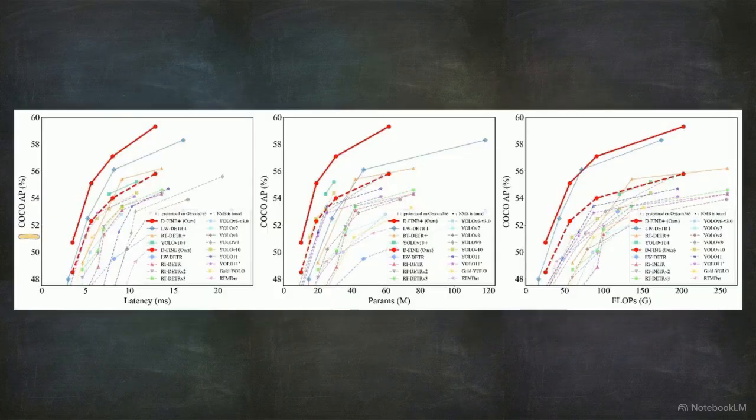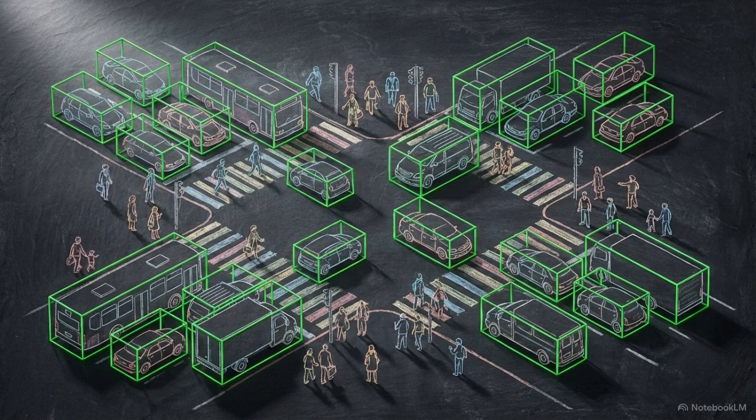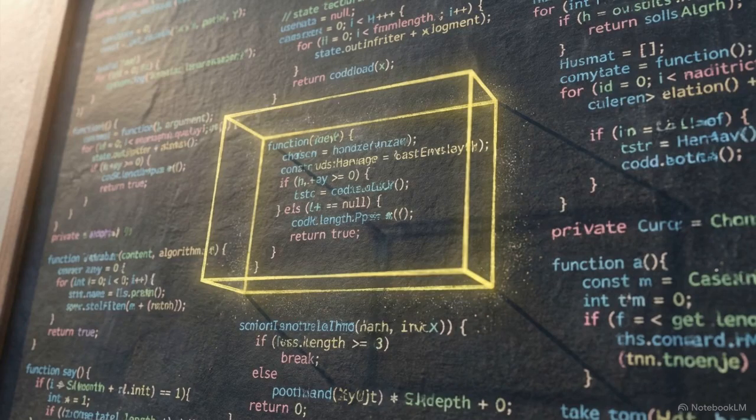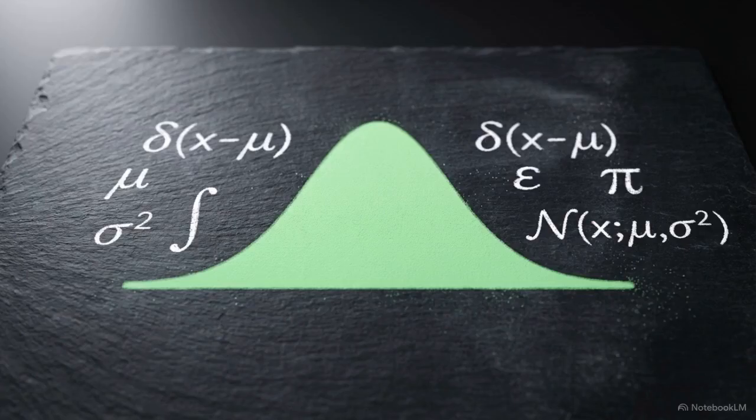This chart displays the resulting performance shift. On the COCO benchmark, the red D-FINE curve sits consistently above YOLOv10 and RT-DETR in terms of latency, parameter efficiency, and computational cost. These benchmarks suggest that significant gains in real-time detection can be achieved by redesigning the underlying regression mathematics. The first innovation is Fine-grained Distribution Refinement, or FDR.